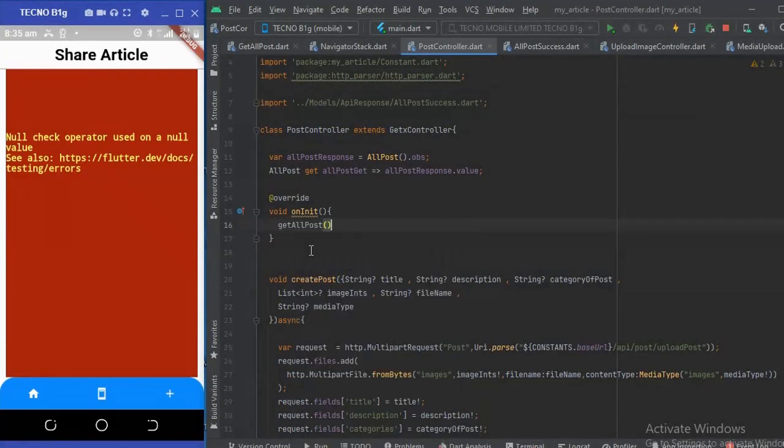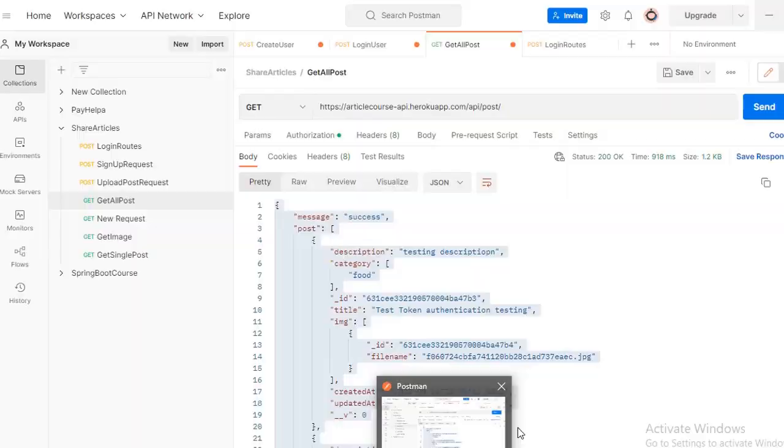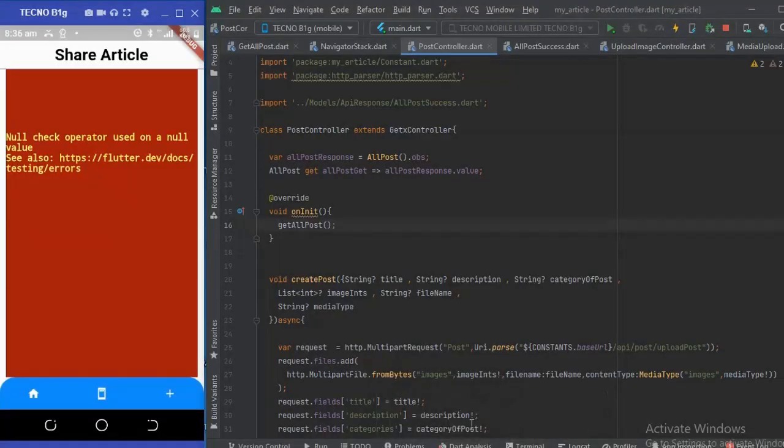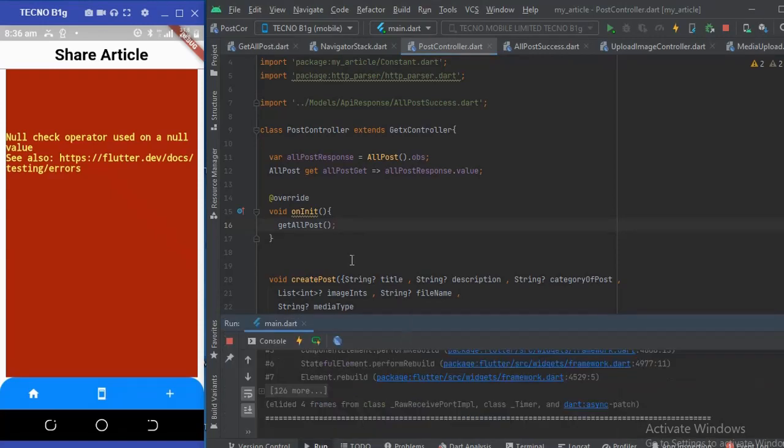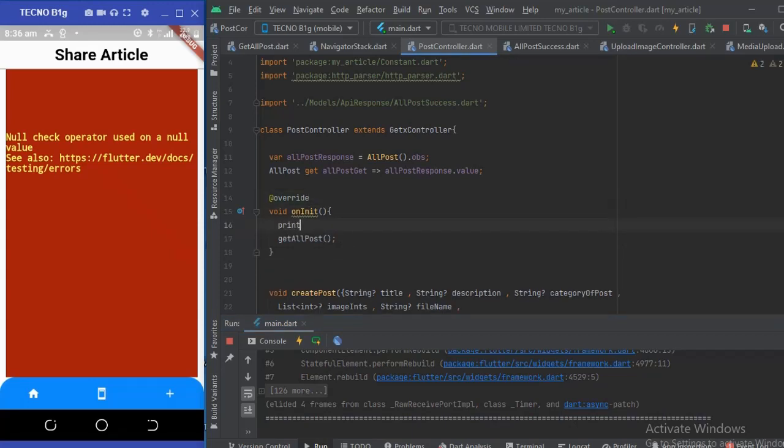Alright, so now let me open the console here. I'm going to rerun this, and at the same time I should print what we have here: onInit code triggered.